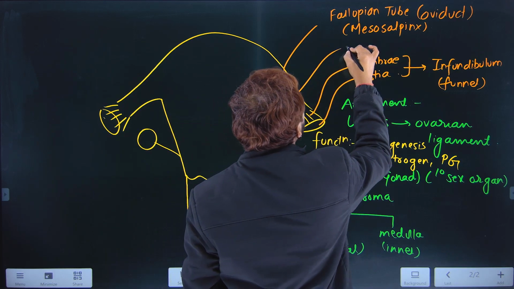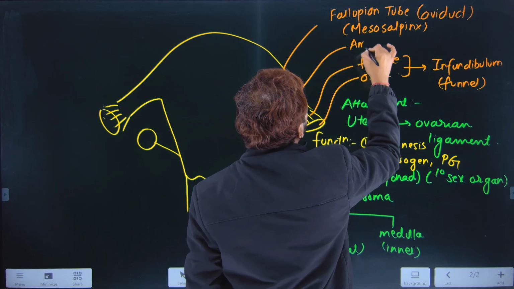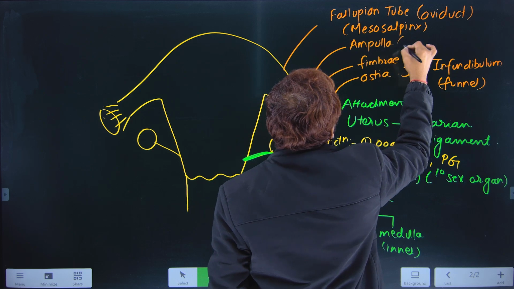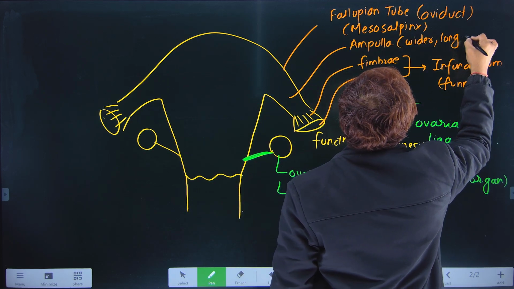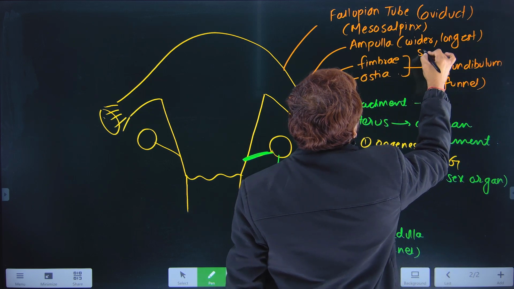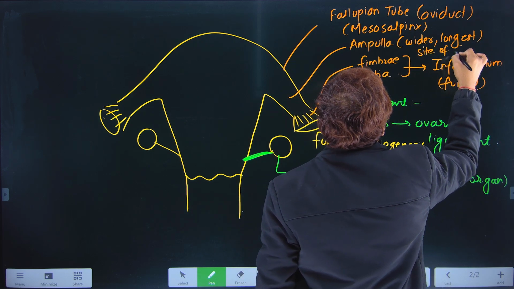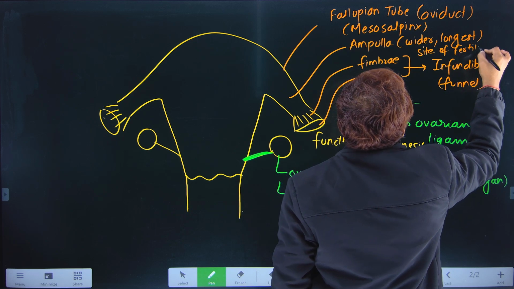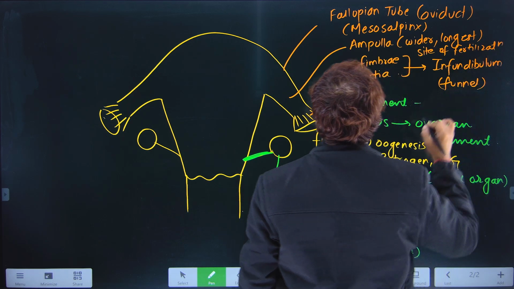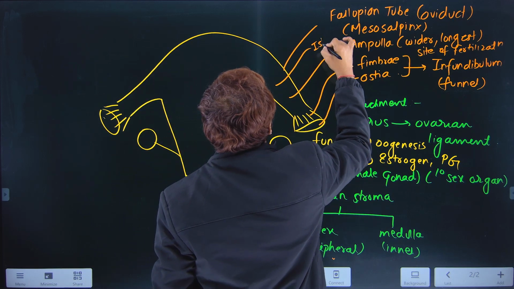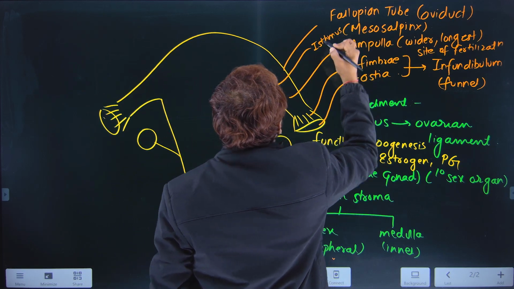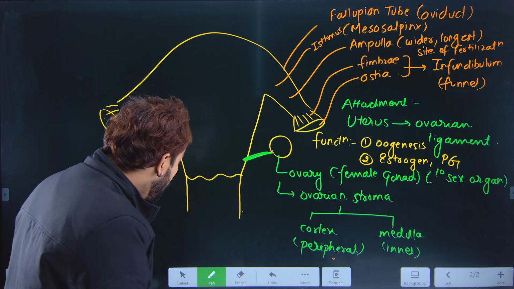Then you will have the next particular part, this wider part and the longest part, the ampulla. Ampulla is wider, it is the longest, and it is the common site of fertilization. Sperm and ovum meet over here. And the next particular part is the isthmus, the last part of the oviduct.